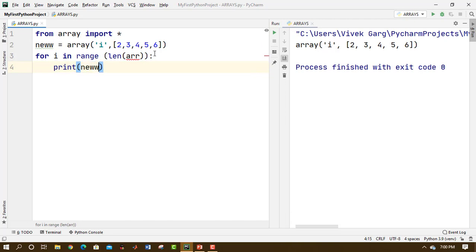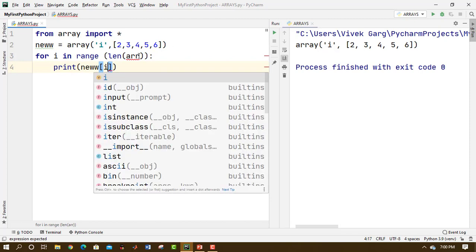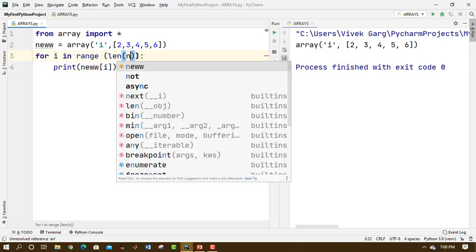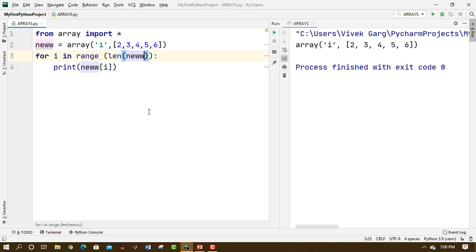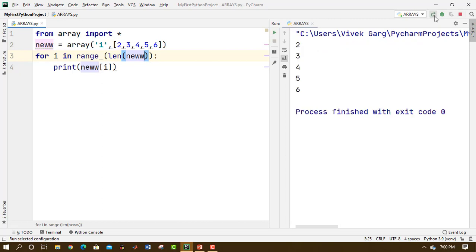Here I made a mistake. I have to write new, and inside the square brackets the iterator i. Let's try running it now. See, we are getting all the individual items, looping through the array and printing them.